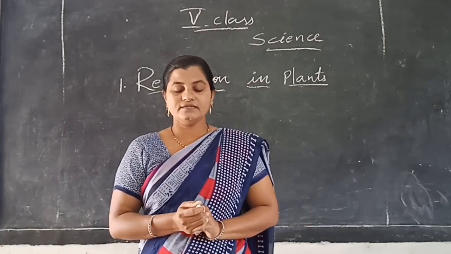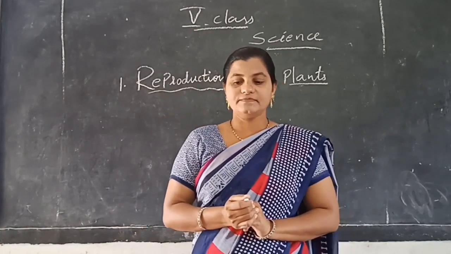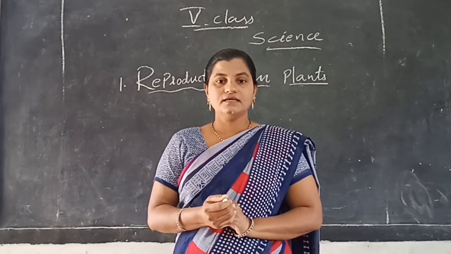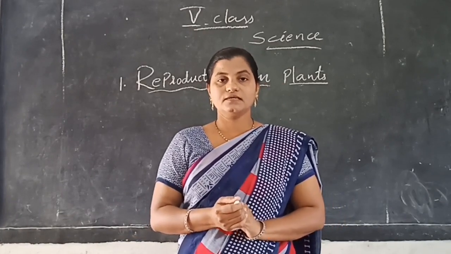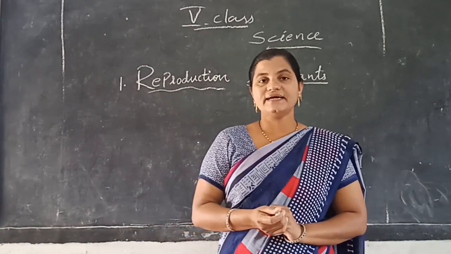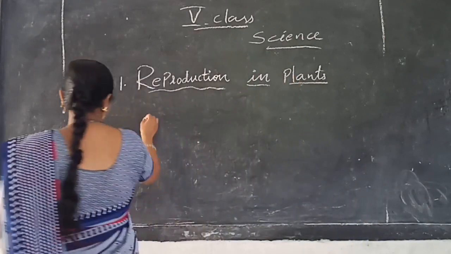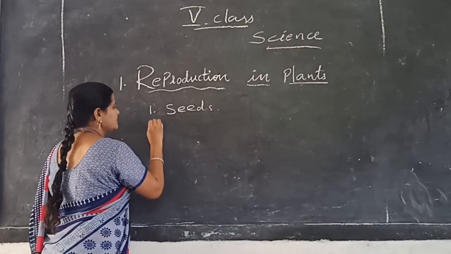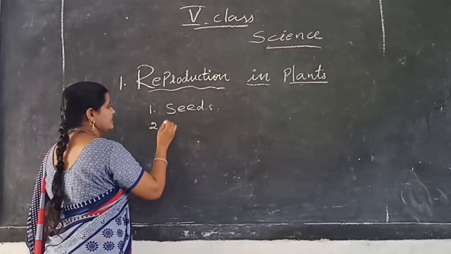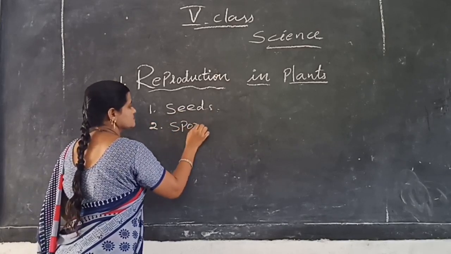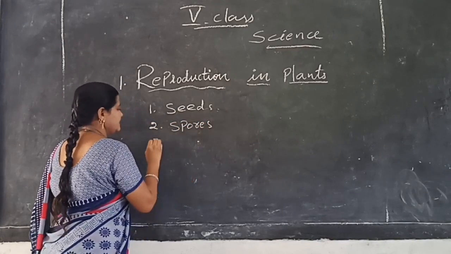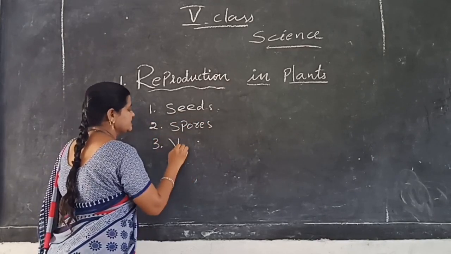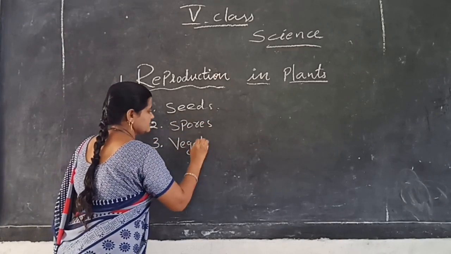In plants, reproduction takes place in three ways. The first is reproduction by seeds, the second is reproduction by spores, and the third is known as vegetative propagation.